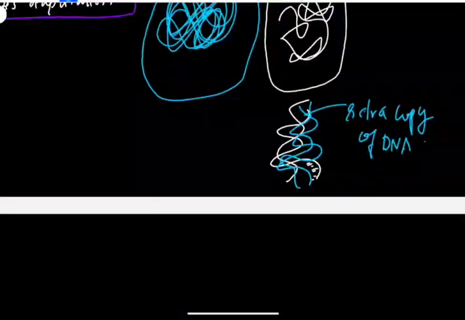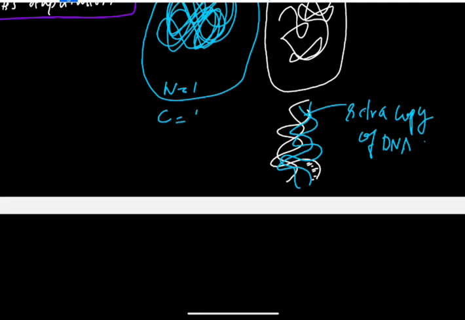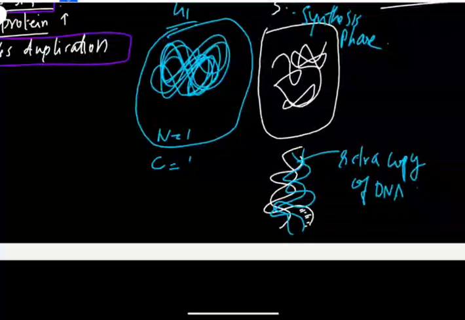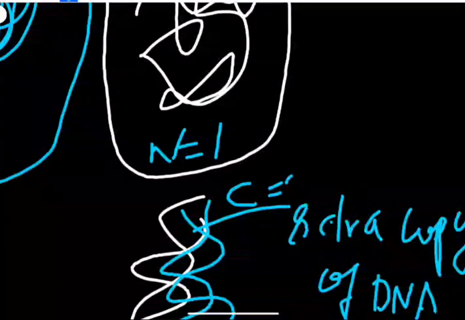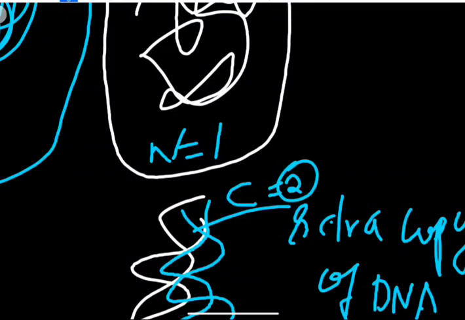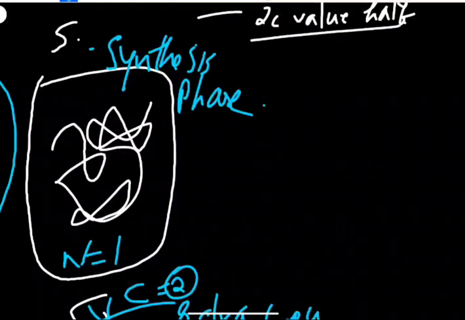If the chromosome number were 1, the C value will be 1, but from here the chromosome number stays the same while the C value becomes 2, that is, doubled.